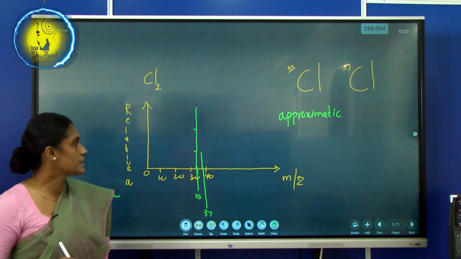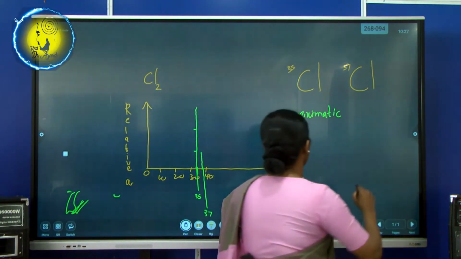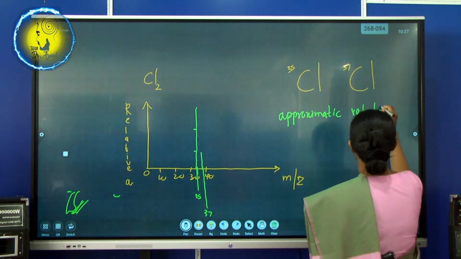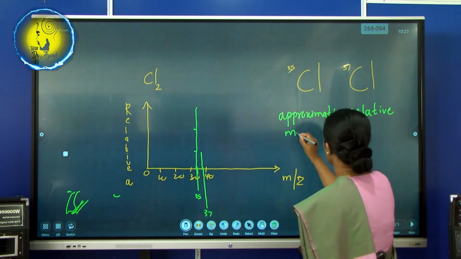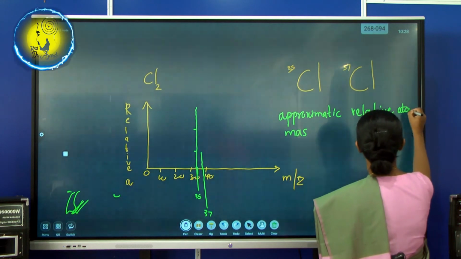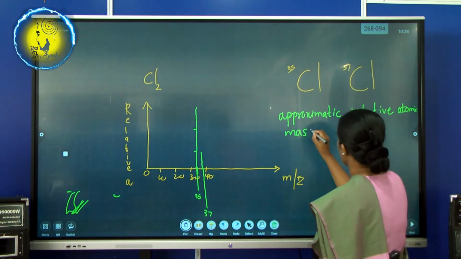I gave you that in your note. We are going to find that relative atomic mass.